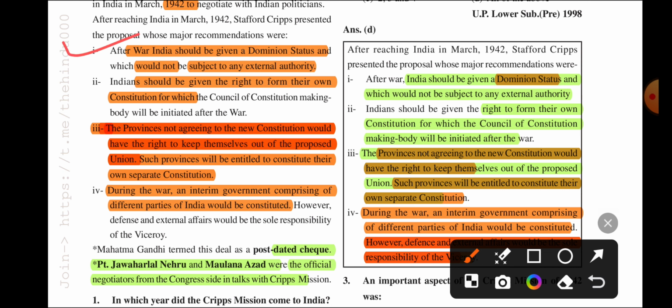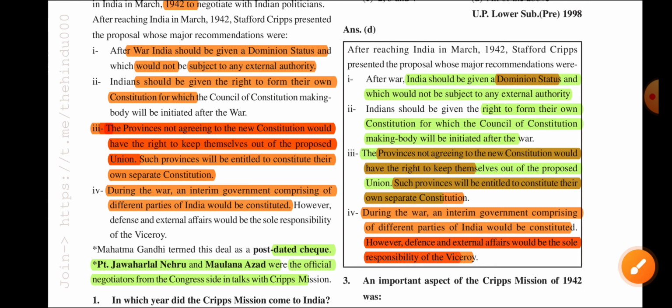After the war, India should be given dominion status and would not be subjected to any external authority. So after the Second World War, it will be dominion status. And it would not be subjected to any external authority. So external authority like the British will not interfere in their internal matters. That is the thing.